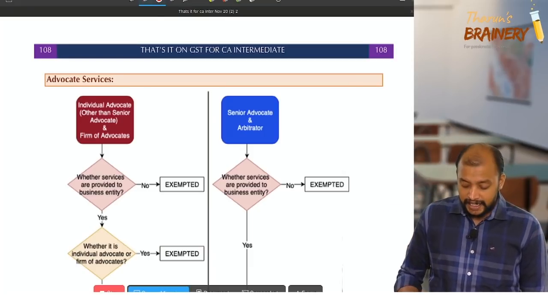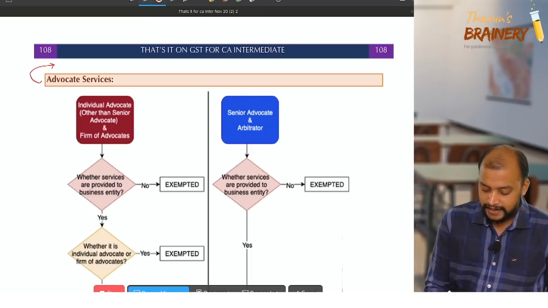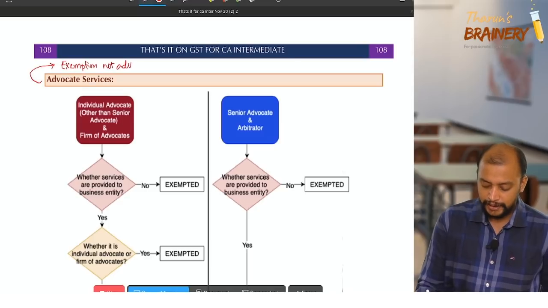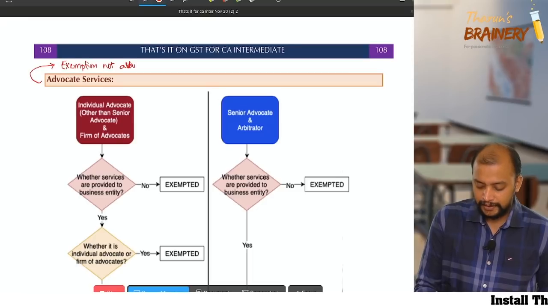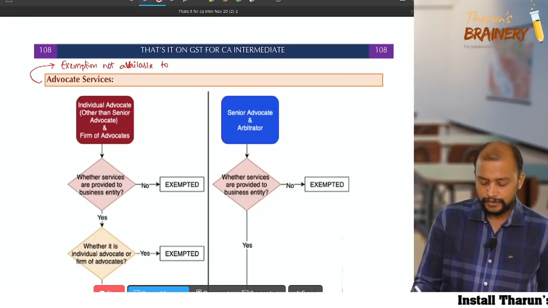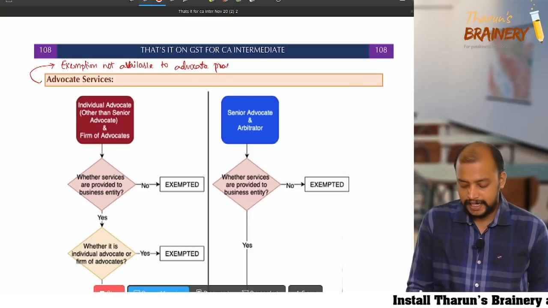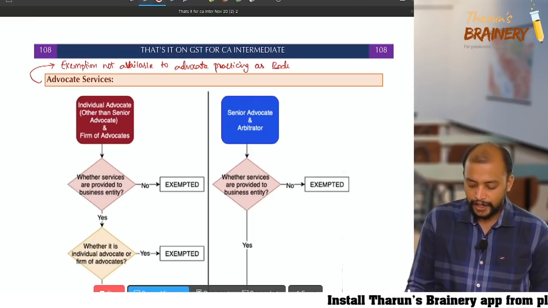For an advocate practicing as a body corporate, no exemption, and it is always FCM.